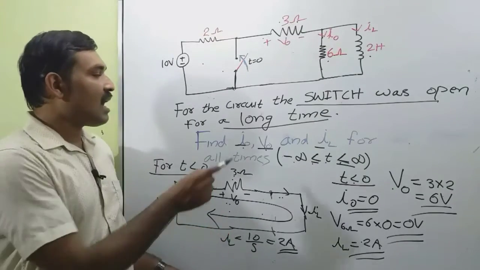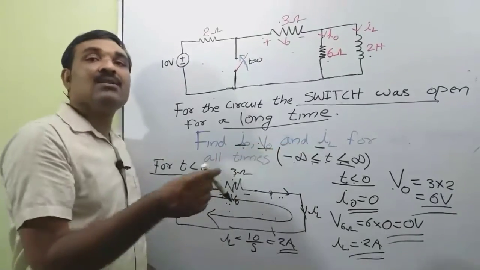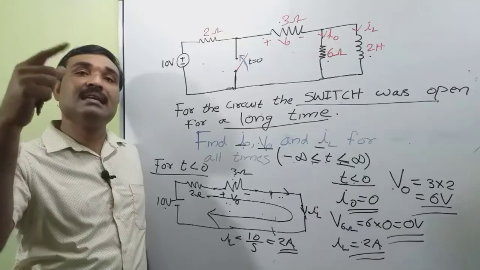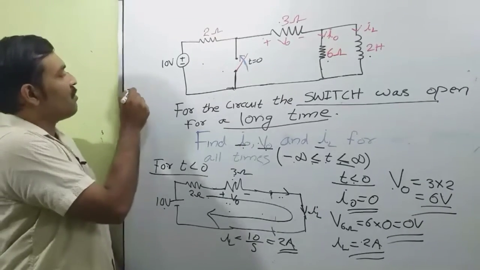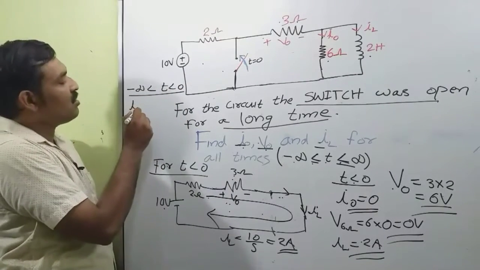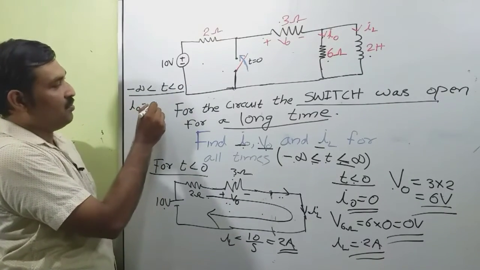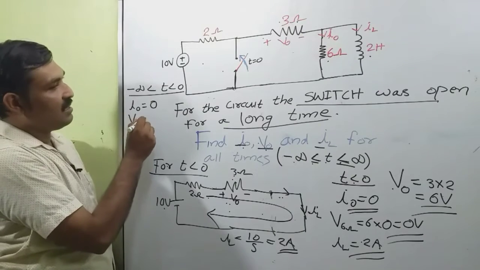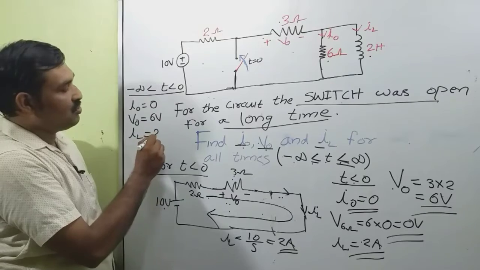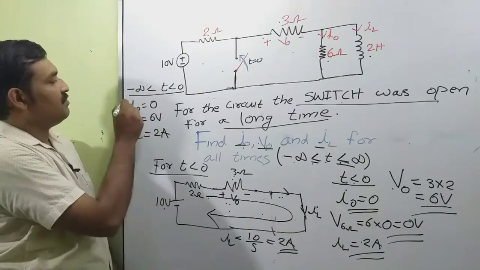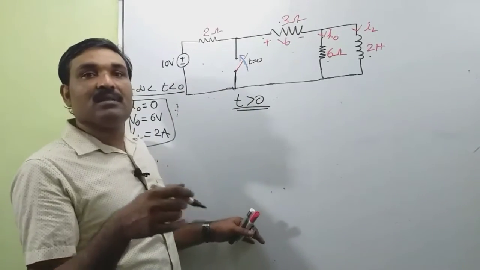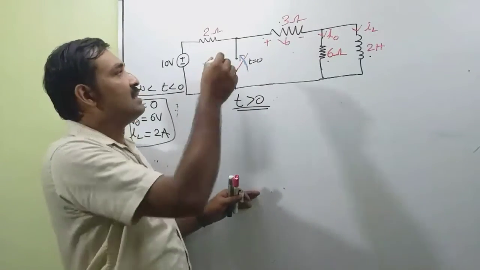So we derived the current I0, V0 and IL for t less than 0, that is for the period minus infinity less than t less than 0. For minus infinity less than t less than 0, I0 is equal to 0, V0 is equal to 6 volt and IL is equal to 2 ampere. Now for t greater than 0, at t equal to 0 plus, what happens?